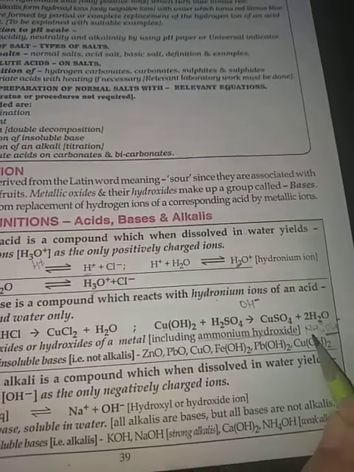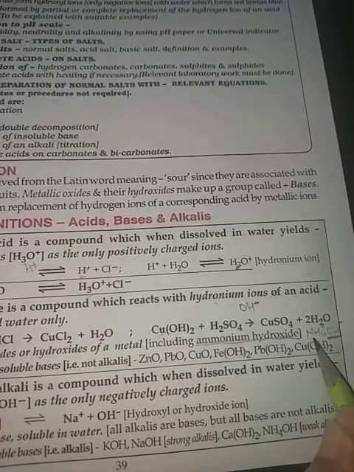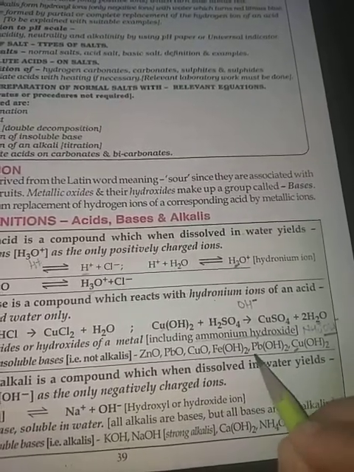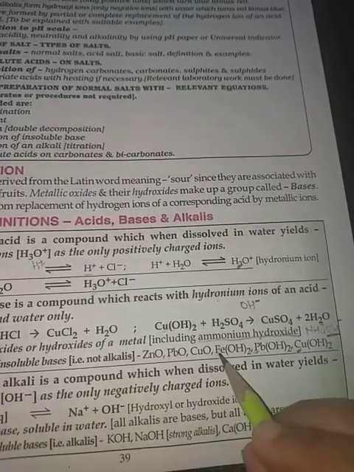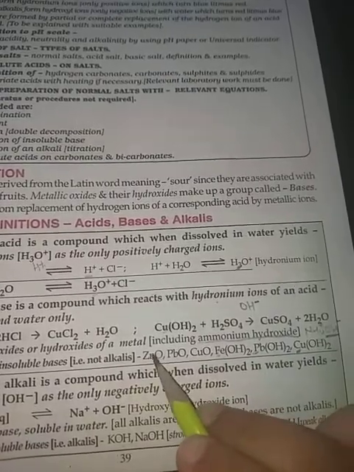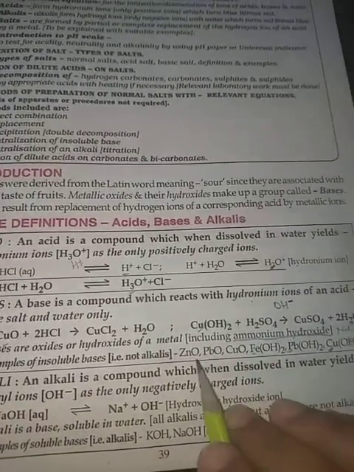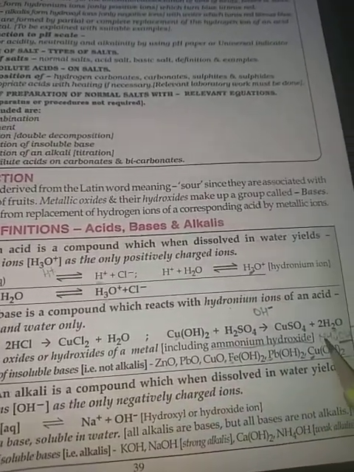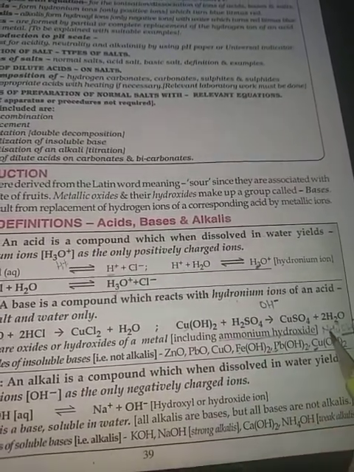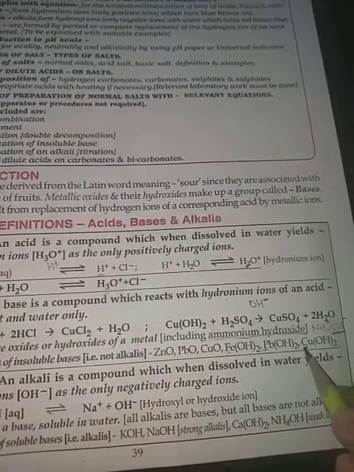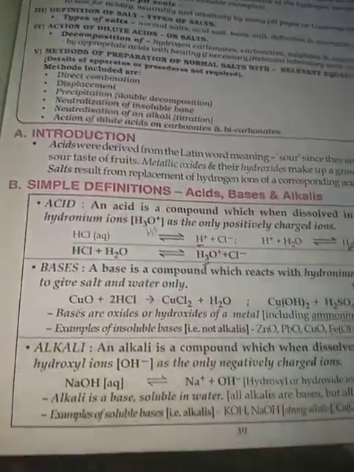Except ammonium hydroxide, all the other hydroxides have metal ions: iron, copper, tin, zinc, lead. Only ammonium hydroxide has a positive radical other than a metal ion.